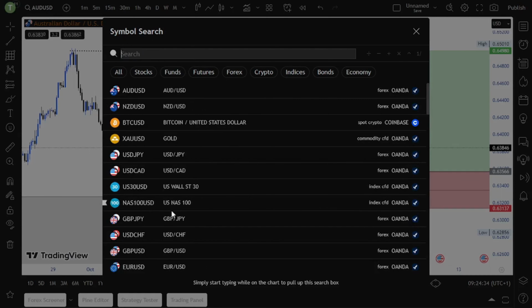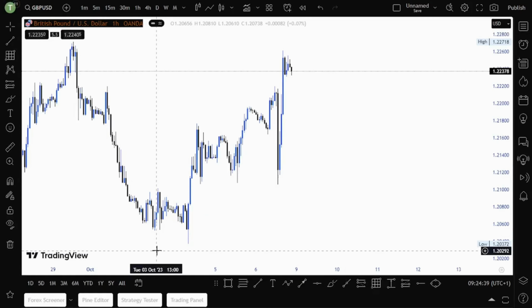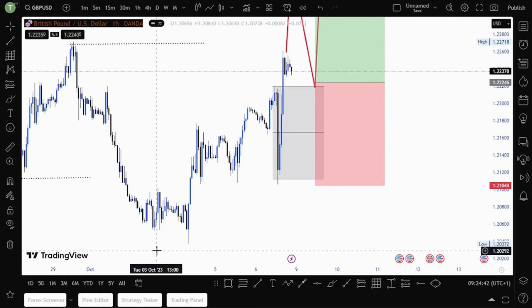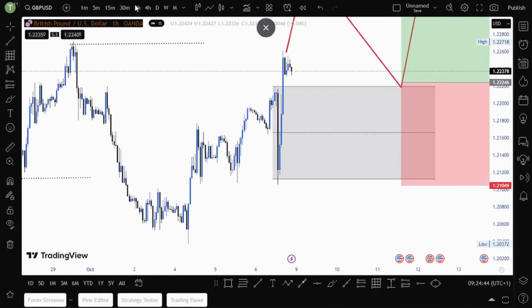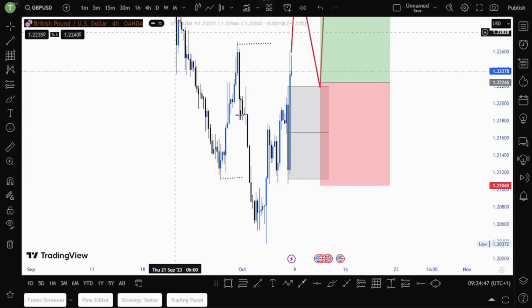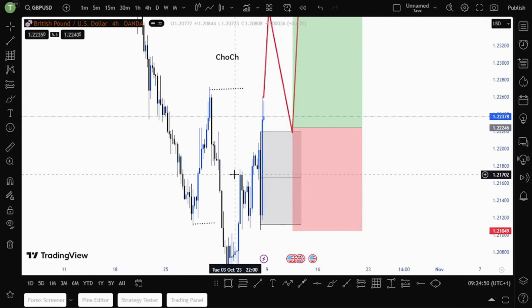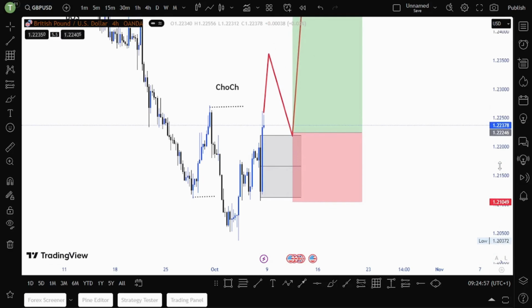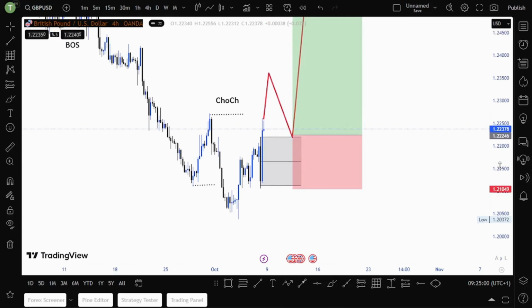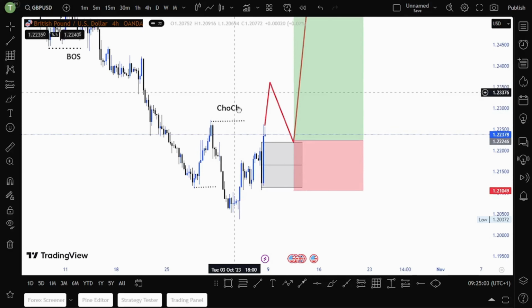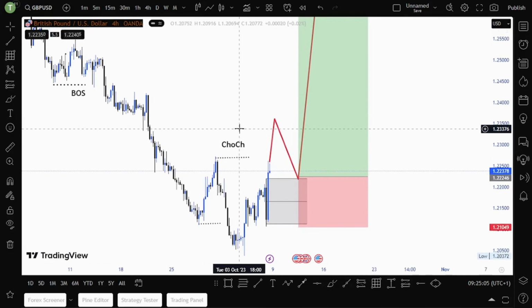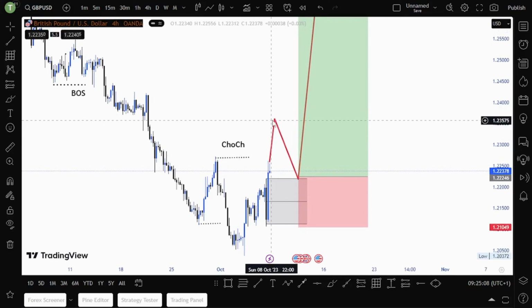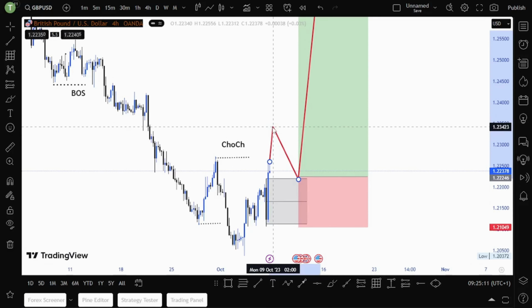Now let's look at GBPUSD. This is on H1. Let me quickly go on H4. Okay, this is our H4, guys. Here I'm just waiting for a change of character. If we get a change of character, then I will be interested in our buys. So I'm just waiting for a change of character.